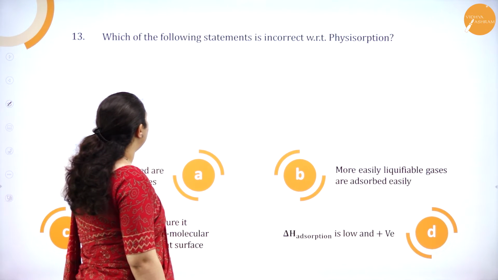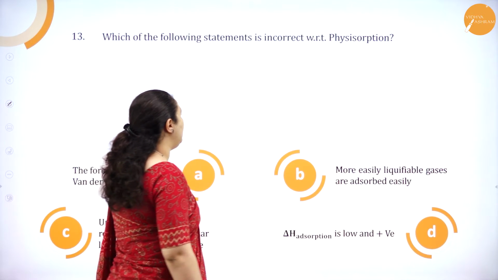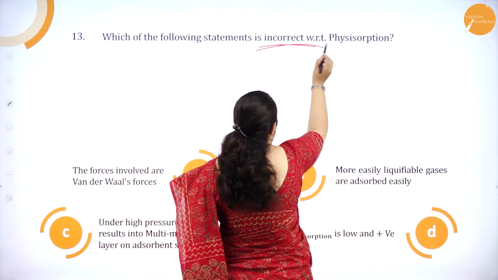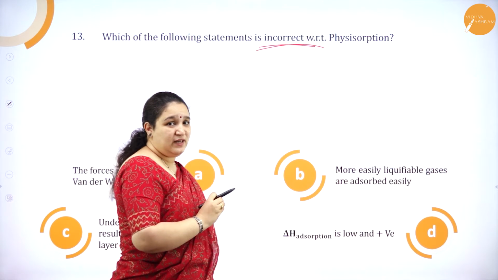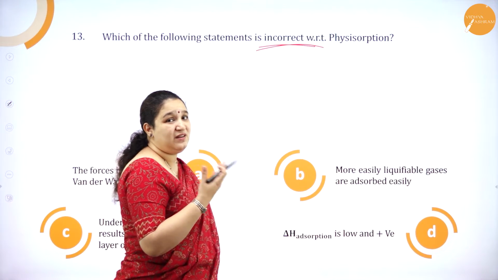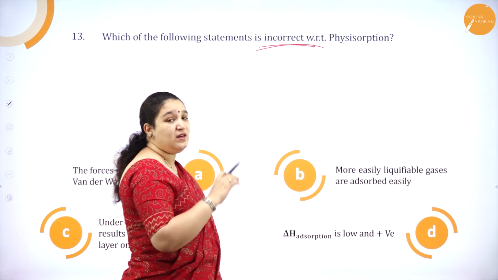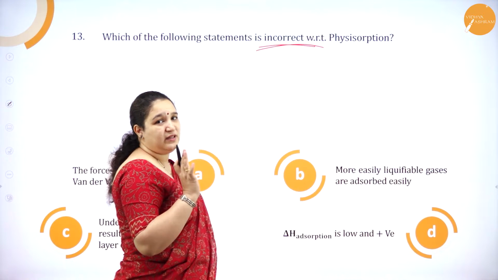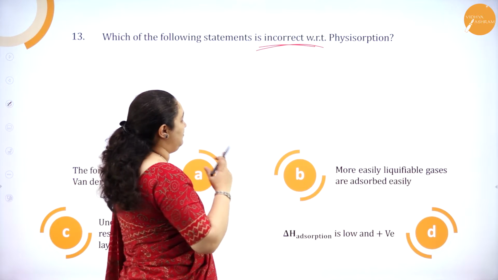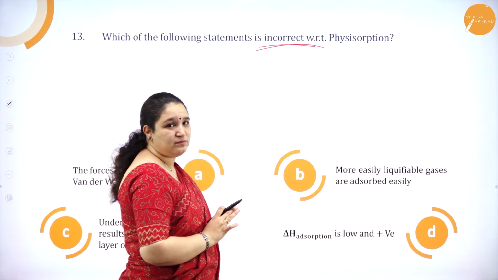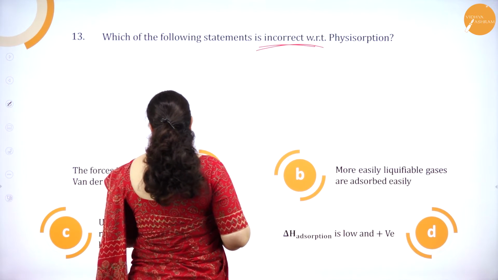13th one, which of the following statements is incorrect with respect to, again incorrect. Okay, you have to read the question very carefully. Sometimes they ask which is correct, and sometimes they ask you to tick the incorrect statement. So it's very important to read the question. So incorrect with respect to what? Physisorption. Okay, so we'll read the options.